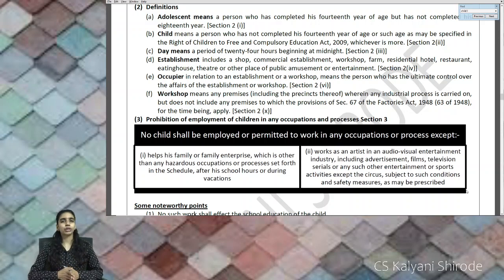The main thing you need to keep in mind is that the child is allowed to work only after his school hours or in vacation. His school hours should not get affected, and a child is allowed to work only and only in occupations and processes which are not hazardous in nature. We have certain things given in the schedule which we'll be revising ahead. So he is not allowed to work in hazardous processes or occupations. Next, a child is allowed to work as an artist in the audio visual industry. So this is Section 3.